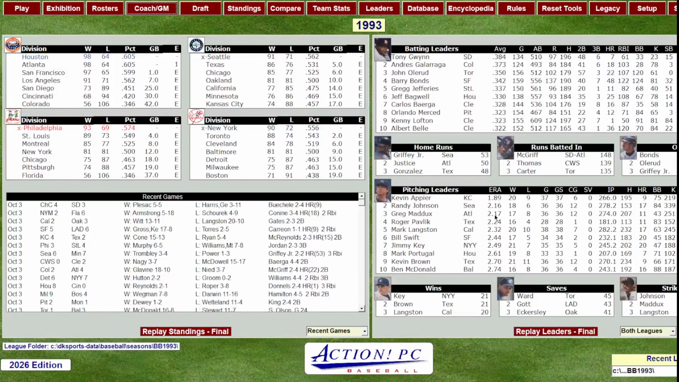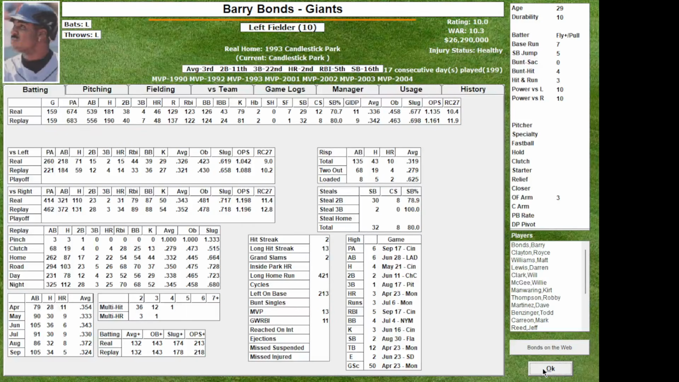Greg Maddux won the National League ERA title with a 2.17 ERA and a 17-8 record. Jimmy Key and Kevin Brown tied for wins with 21. Dwayne Ward at 45 saves. Randy Johnson, 339 strikeouts, beating out Langston and Maddux, and that's pretty high for Maddux, 251. I'll get to that in a minute. Right now, we will go to Barry Bonds' numbers. Take a look at him, see what he did.